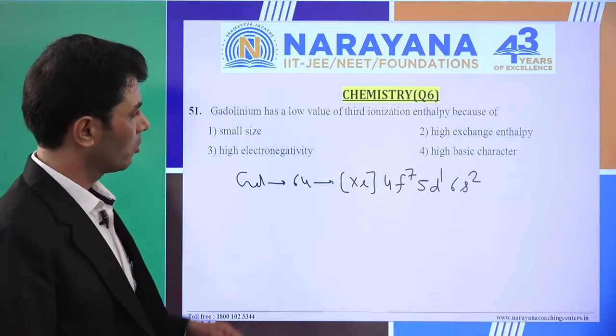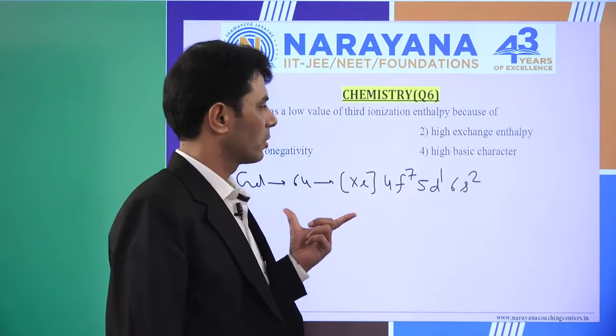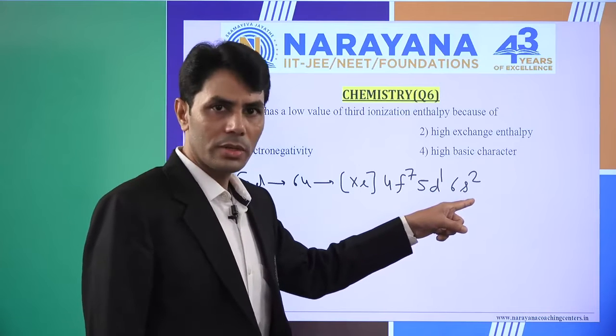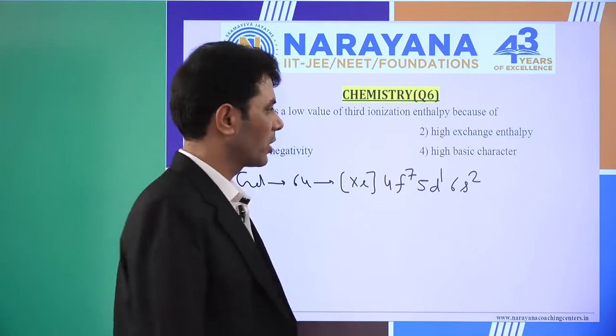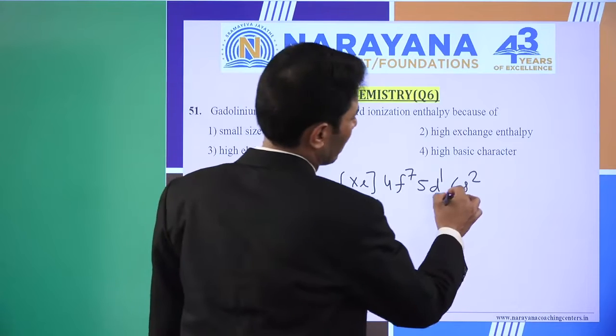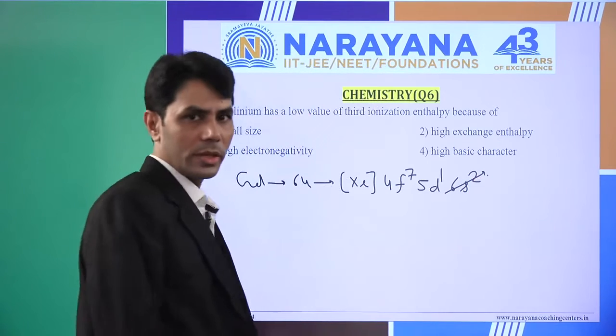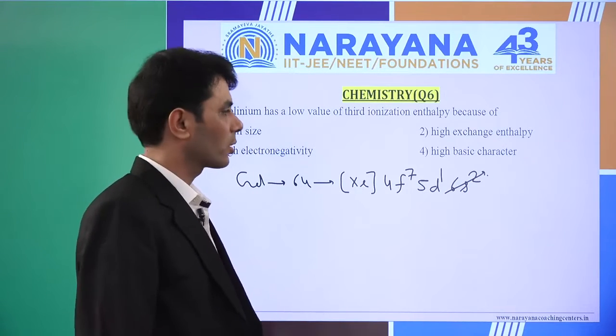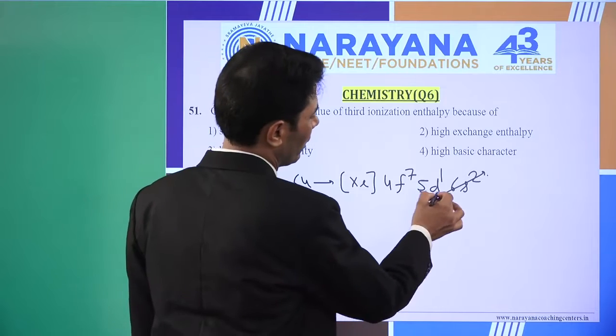So if we want to remove the electron from this atom, from where we have to start? We have to start from 6s. First electron will be removed from 6s, second electron will also be removed from 6s, right? So suppose that already we have removed 2 electrons. Now we have to remove the third electron. Third electron will be removed from 5d.